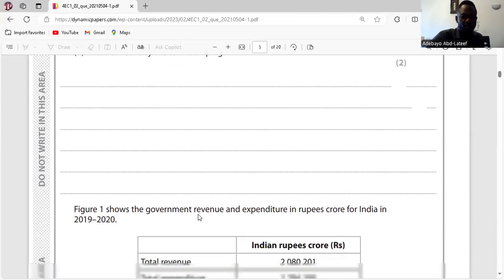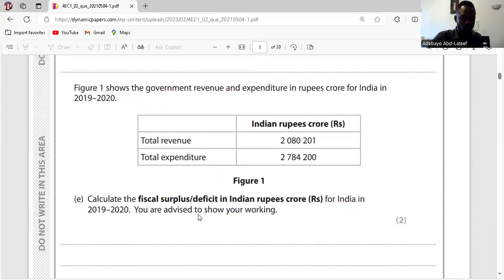We go to E. It said, calculate the fiscal surplus or deficit in Indian rupees for India in 2019 to 2020. Fiscal surplus or deficit is total revenue minus total expenditure. So total revenue here is 22,080,201 minus 2,784,200. So it is negative 703,999. That is a deficit. Right.